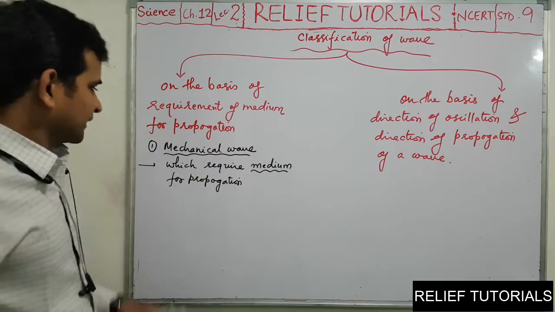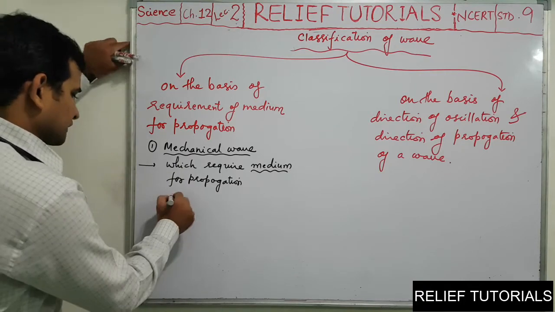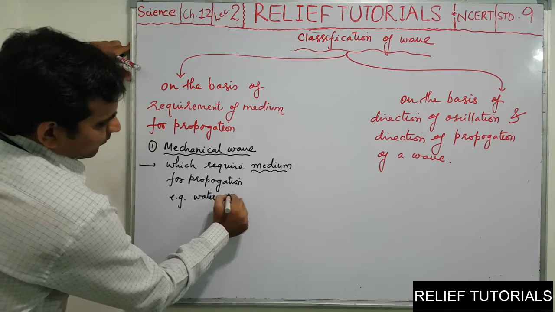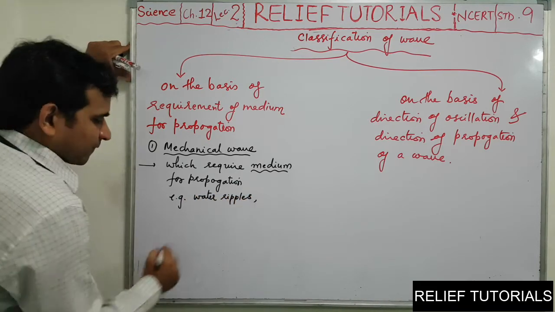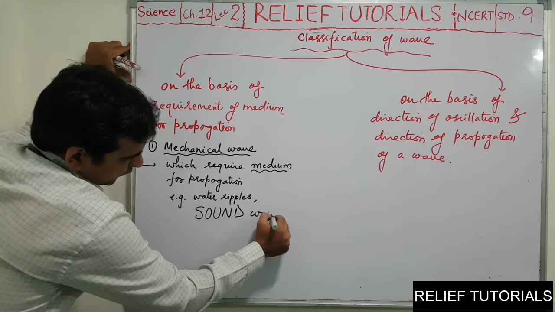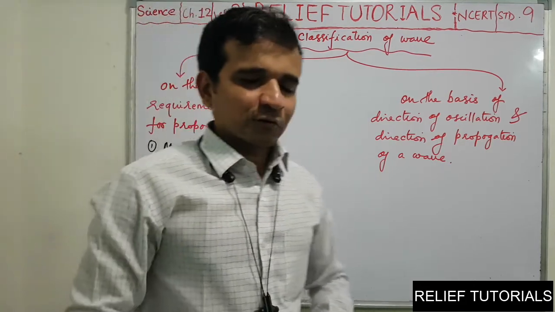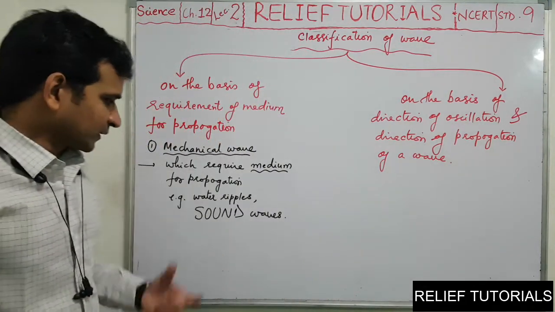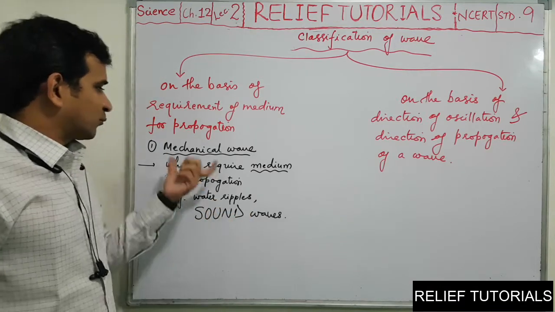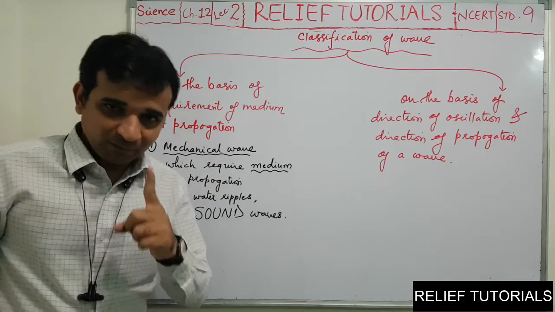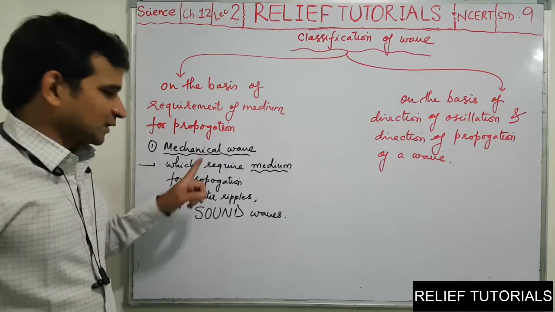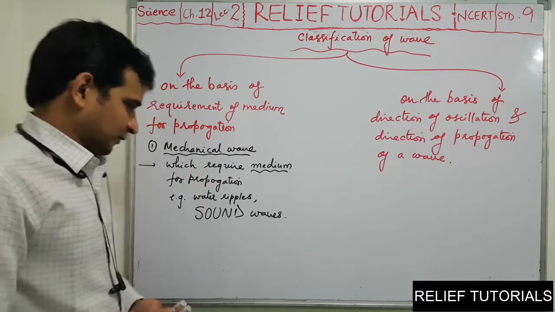It is a must condition, which require a medium for propagation, for which we have given examples like water ripples, or we can say sound waves. So one characteristic of sound waves we came to know here, that our sound is one type of mechanical wave. Remember this thing, our sound is one type of mechanical wave which always requires a medium for propagation.